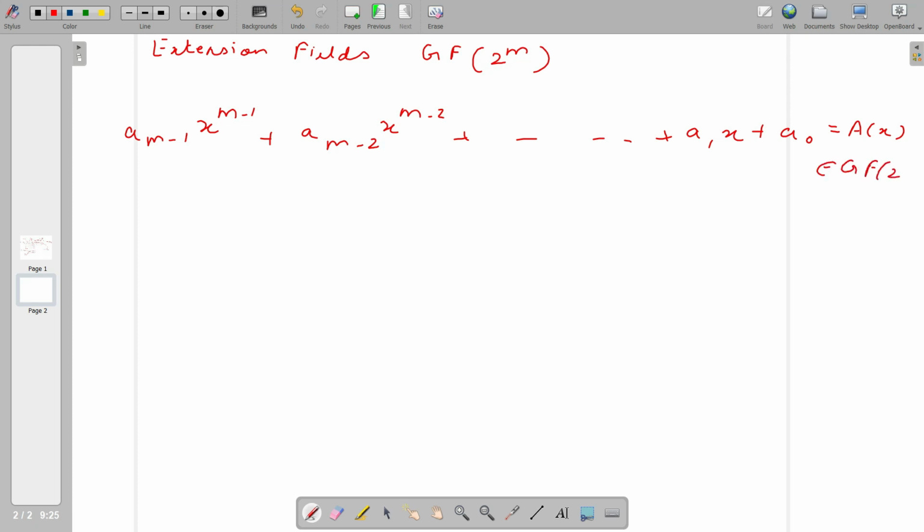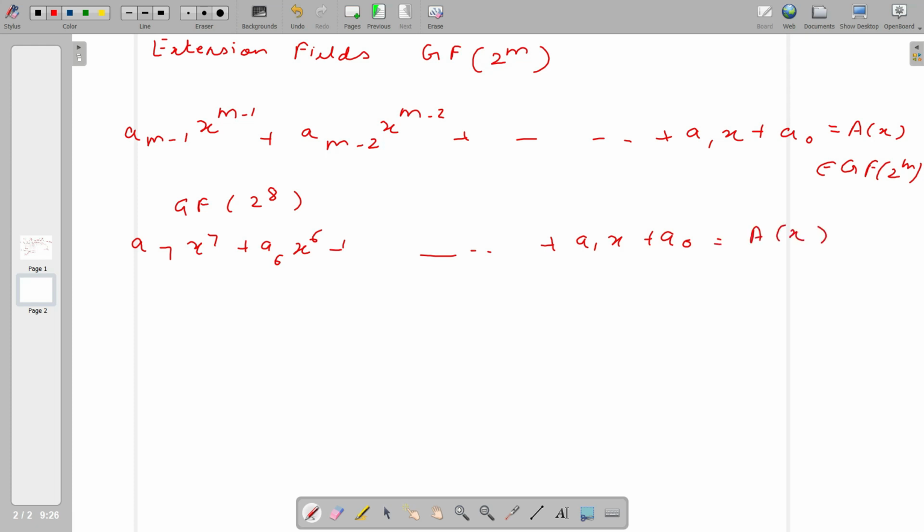This is a very important point to understand: now we are not working on numbers, we are working on polynomials. Now the elements of the set are polynomials, so whatever mathematics we follow is for polynomials. Let me represent GF(2^8). It is going to be a_7x^7 + a_6x^6 + ... + a_1x + a_0, and this is a polynomial.